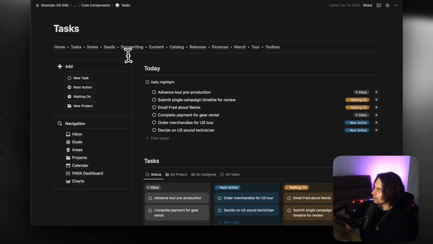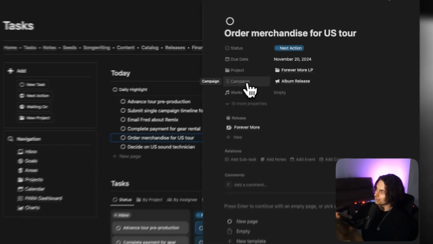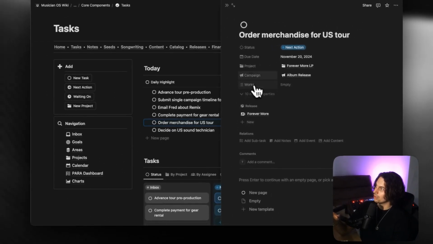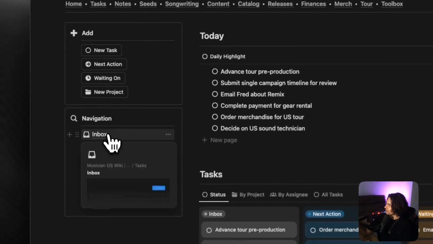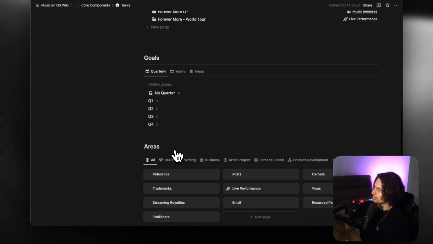The only difference here within the Musician OS templates is that we now have the ability to link to other things. As we saw, if you open up a task here, you can see it's relating to campaign, it's relating to works, which is in your catalog, and so on and so forth. You can also see relations here to specific releases. On the left-hand side, you'll see we've got different dashboard views, again, which I have touched on in previous templates.